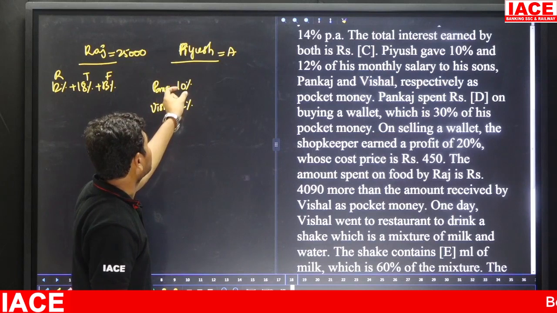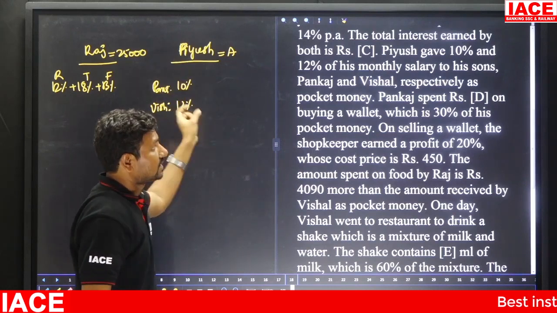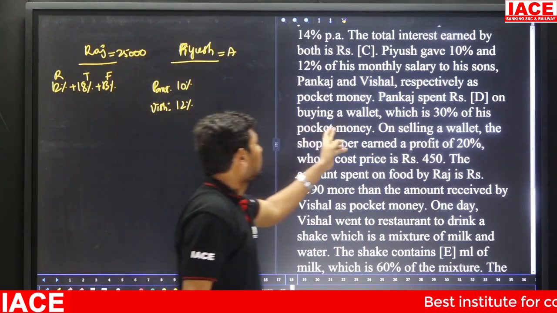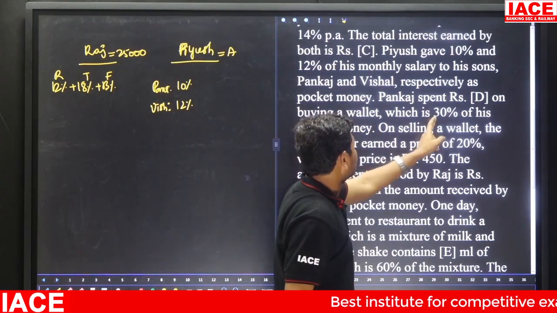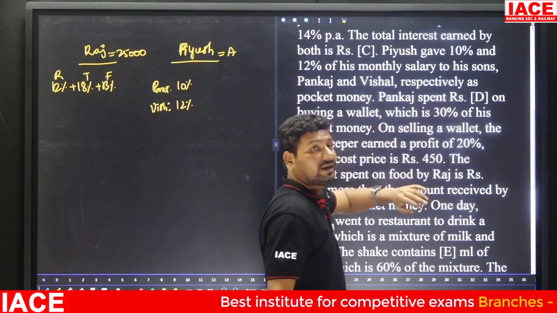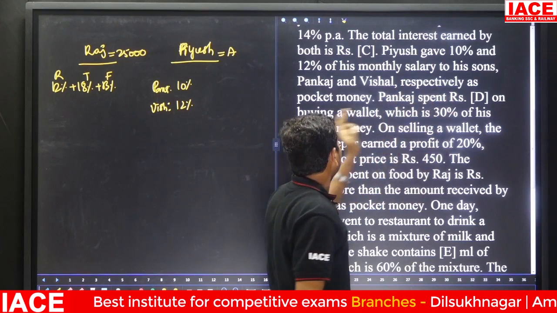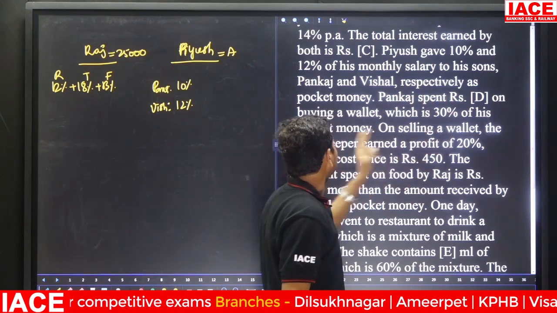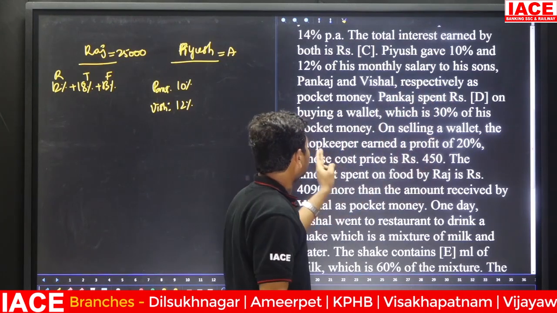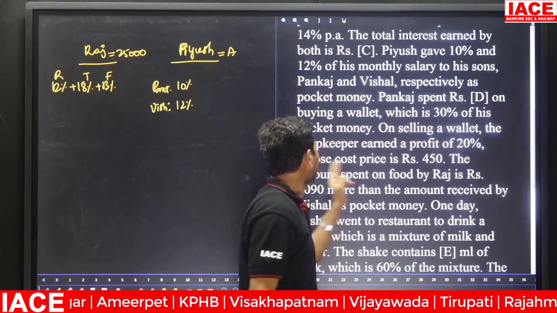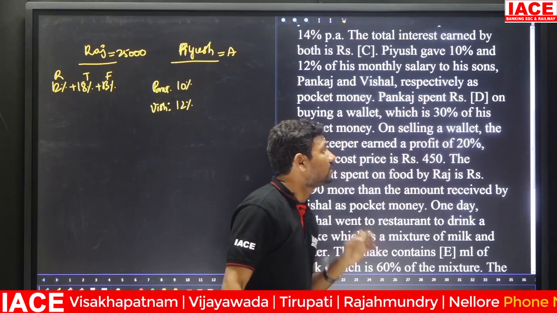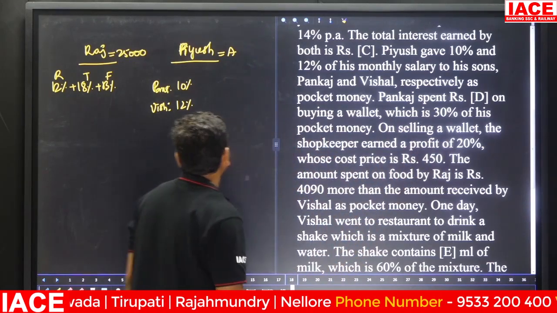Pocket money is how much percentage given? Pankaj is given 10%. This is equal to 100%. Out of 100%, he spent 30% on a wallet. Pankaj spent D rupees on buying a wallet which is 30% of his pocket money. On selling the wallet, the shopkeeper earned 20% of whose cost price is how much rupees? 450.